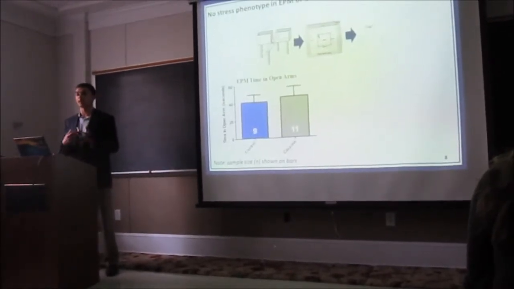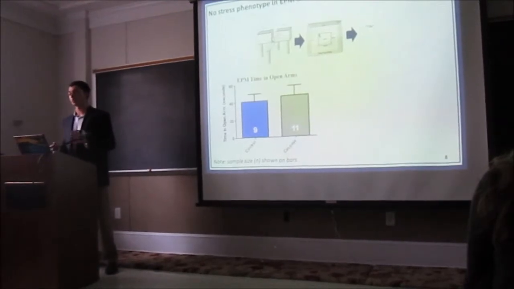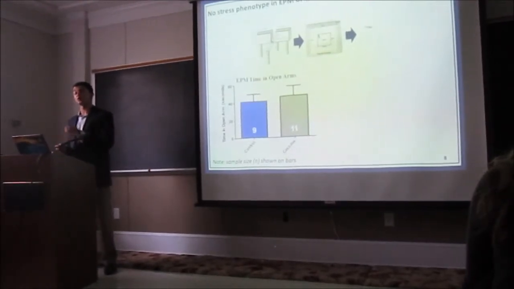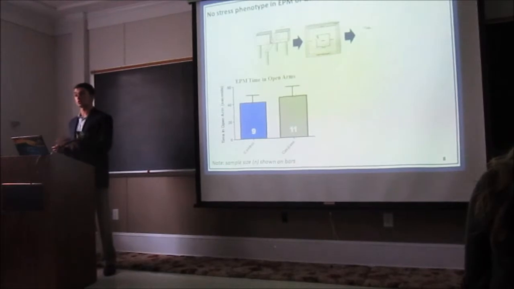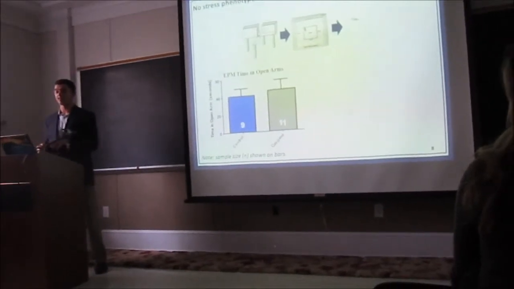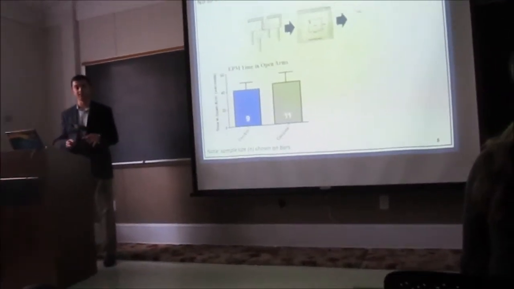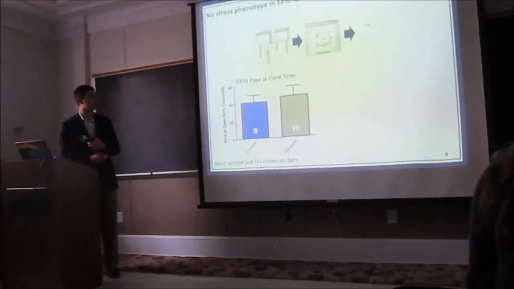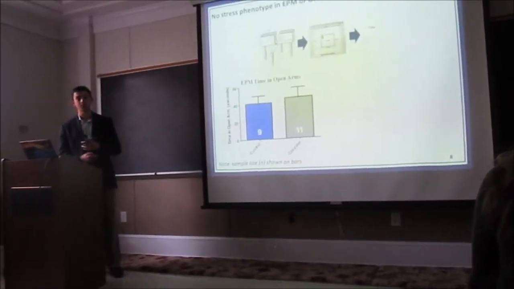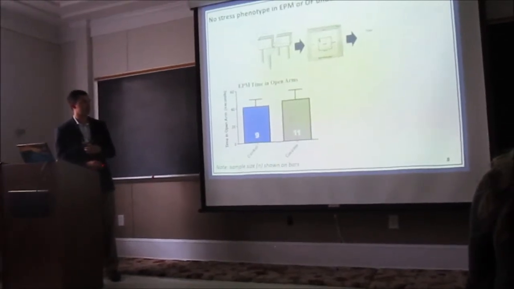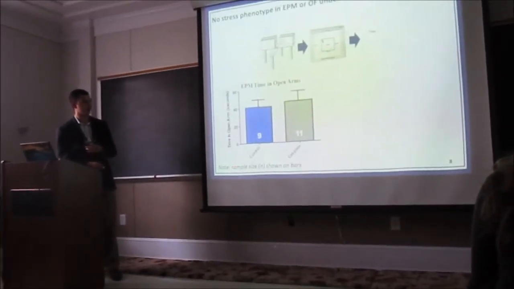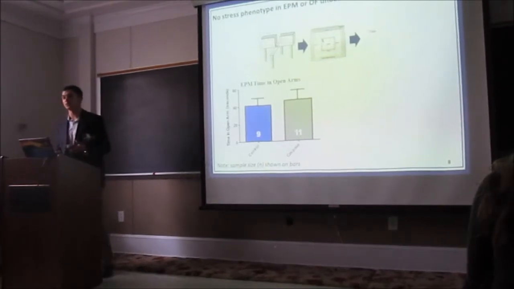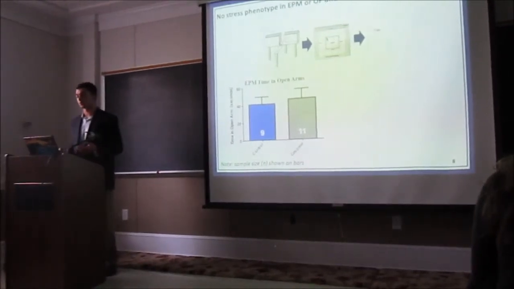So the mice are able to freely roam for 5 minutes, and we look to see how much time the mice spend in the open arms versus the closed arms, and how many entries they have into the open arms, because this is indicative of a less stressed, less anxious phenotype. In this first figure, we're looking at the time spent in the open arms of the elevated plus maze. Sample sizes are shown on the bars, and we're looking at our control and Cas-based mice. As you can see, we don't see a difference between the two groups.